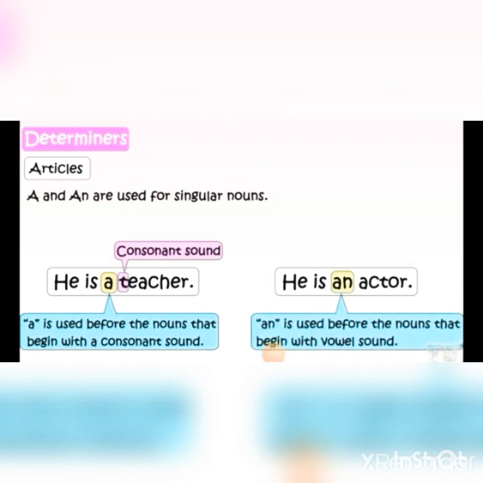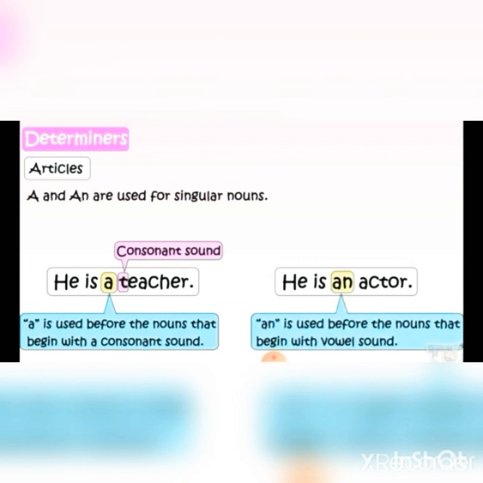A and an are used for singular nouns, and they are used when you are talking about a general version of the noun. For example, he is a doctor. A is used before the nouns that begin with a consonant sound.